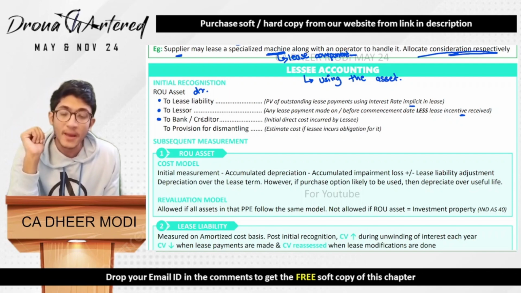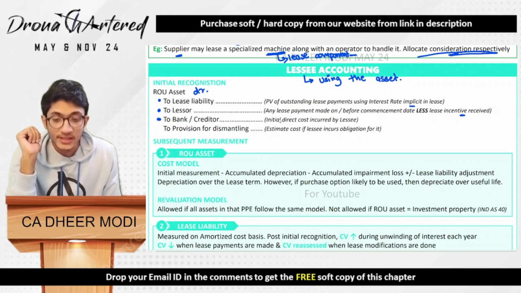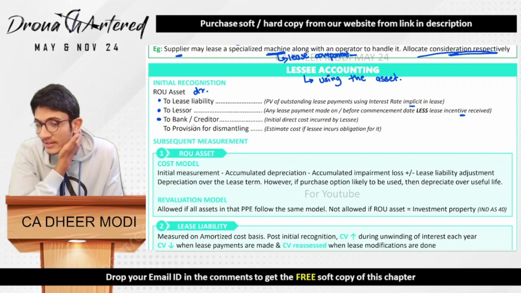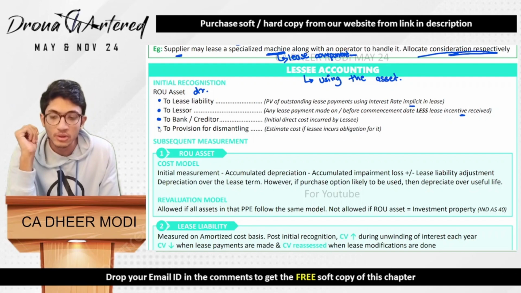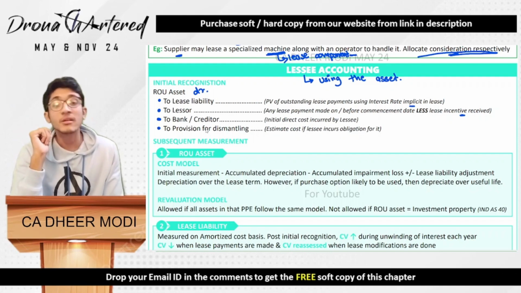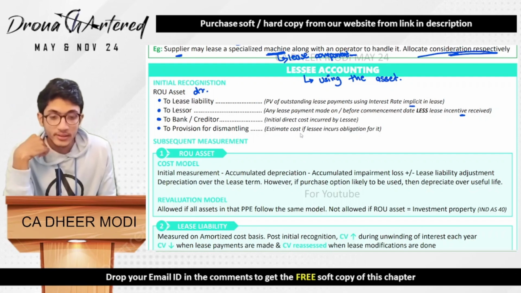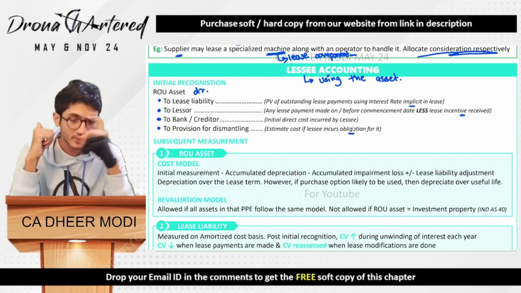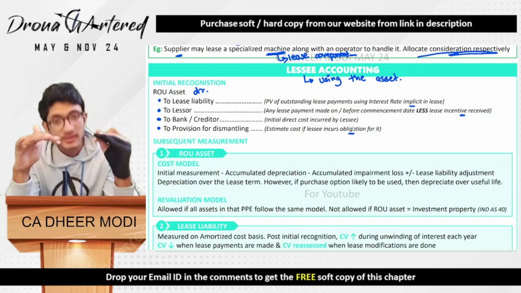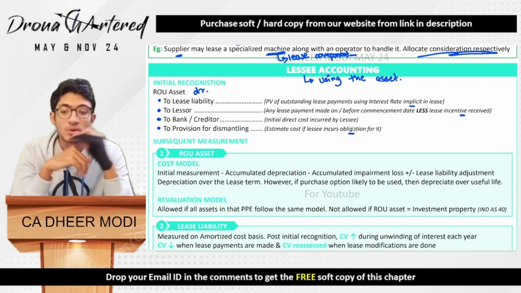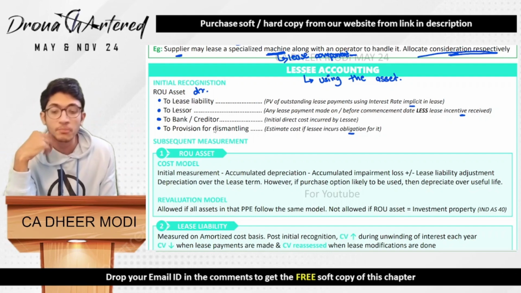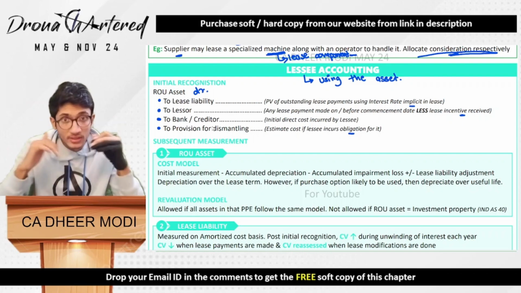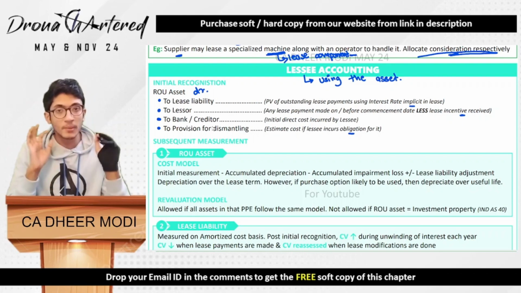Third is to bank or creditor. So any initial direct cost incurred by the lessee, any direct cost that you incur, that is basically your bank, or if you have not paid, it will be your creditor. And your last will be your provision for dismantling. So it is the estimated cost if lessee incurs an obligation for it. If you have promised that, boss, I will also dismantle it and give it to you, that will also include a huge cost. So you will also have to determine what would be the provision for dismantling this. So this was your initial recognition. That means on the day you enter into the contract, you have to pass this entry.